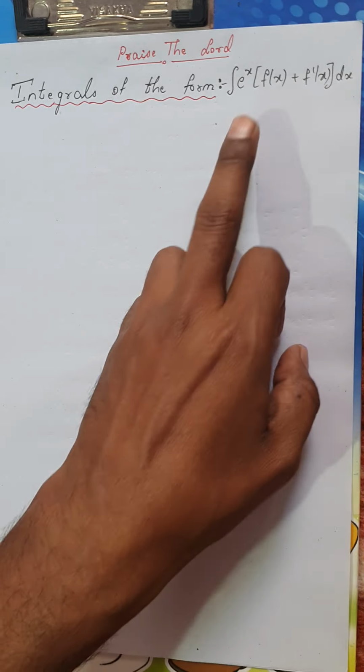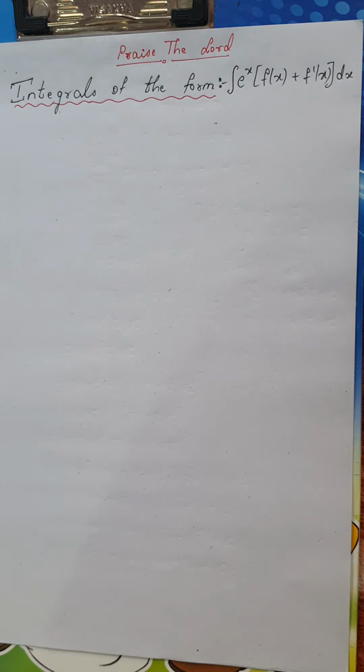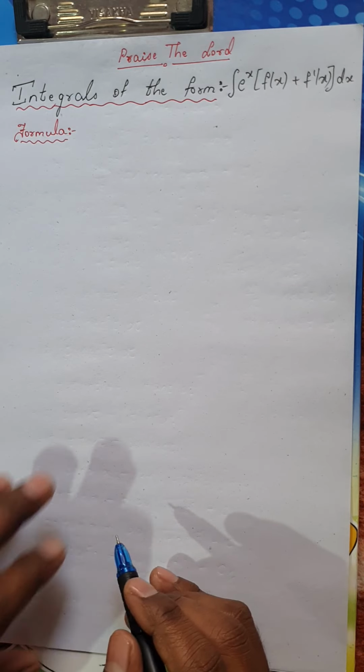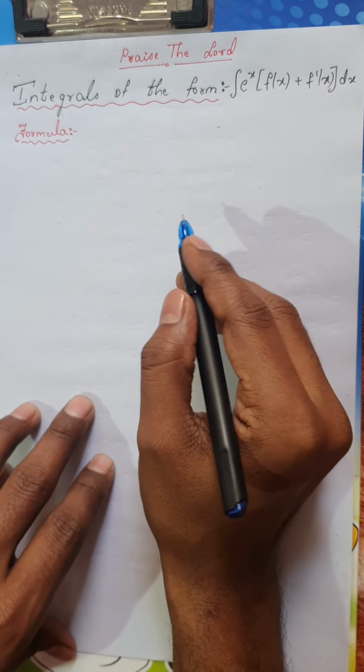Well students, we'll directly get on to the topic. So before I take the problems, I'll give you the basic formula or the result for the integrals of this form. The formula for this kind of integral goes like this.